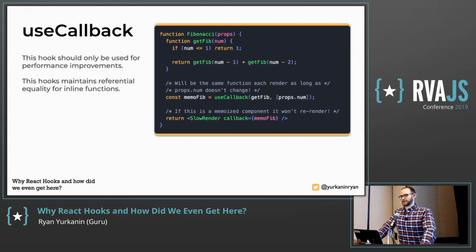useCallback. Yeah, I'm going through a lot here. There's quite a few. You'll probably only end up using useState and useEffect, but it's good to know about these ones. useCallback: how many people pass in anonymous functions as props? A good amount, yeah? You probably hear that it's bad for performance. It's not that bad, really. It's fun to do. But if you do have a very expensive component and you know that you need to optimize it, and you want to do a shouldComponentUpdate to check if things have actually changed in the props, you can use useCallback and just memoize that function and pass it in.